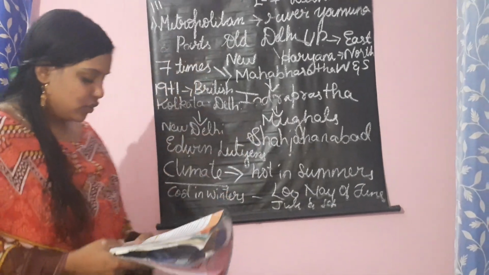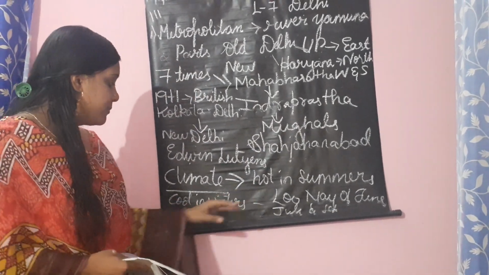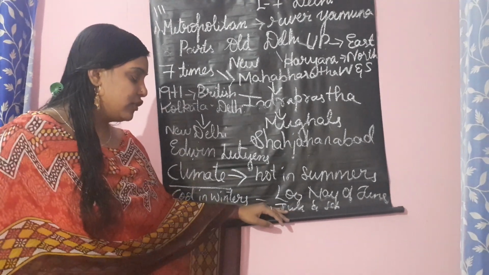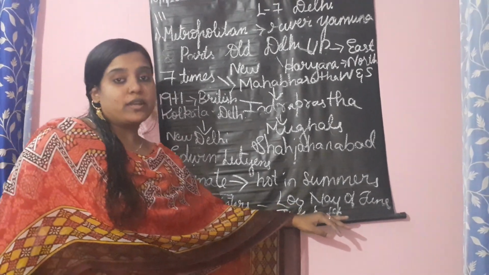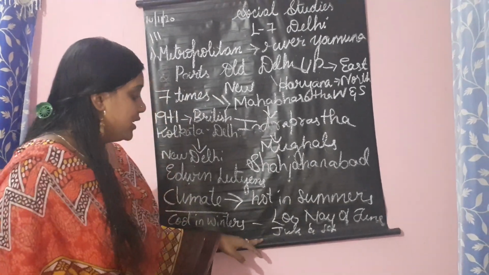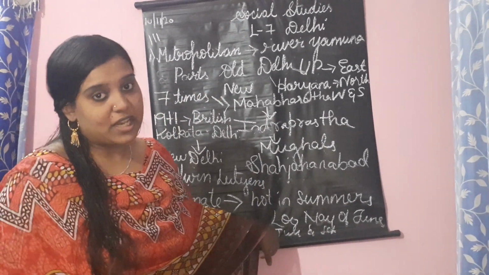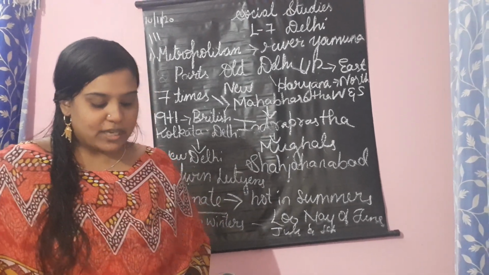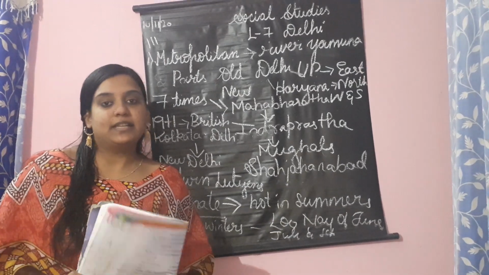I repeat the climate, children. Delhi is very hot in summers and very cold in winters. Hot and dry winds called Lu blow in the months of May and June, and it mostly rains from July to September. January is the coldest month of the year in Delhi.